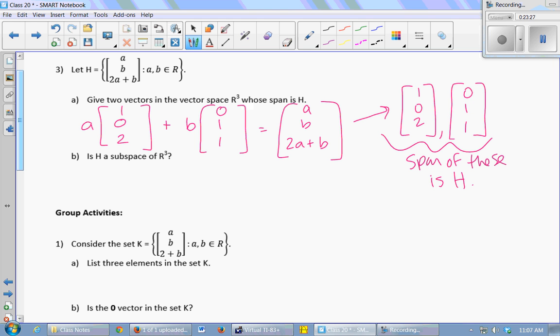R3 is a vector space. So Theorem 1 says that if you take the span of 2 elements from a vector space, you always create a subspace. So this set is a subspace of R3 because it can be written as the span of 2 elements from a known vector space. So it's a subspace. And that's how you use Theorem 1. All right, you do some problems.